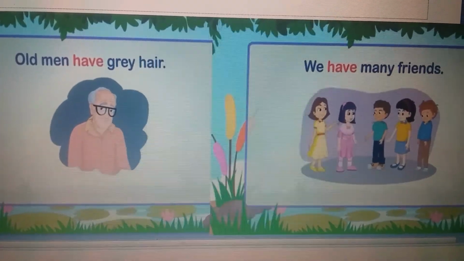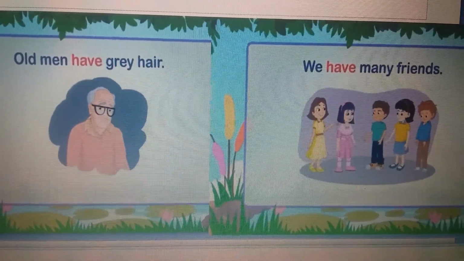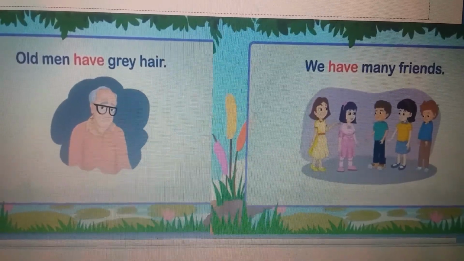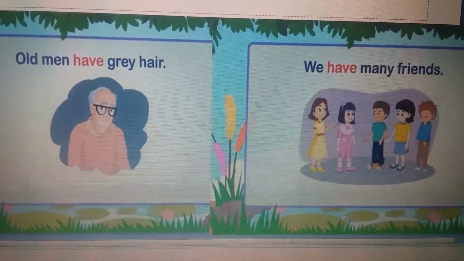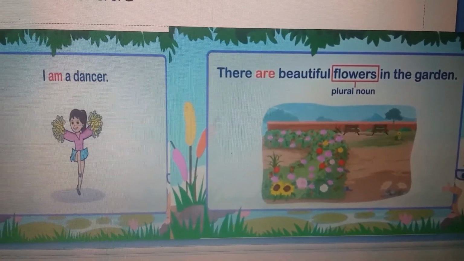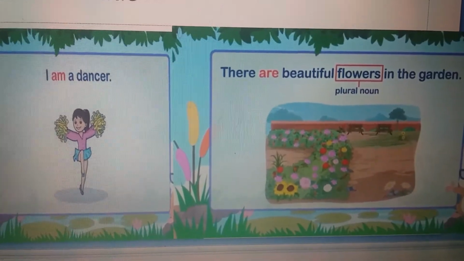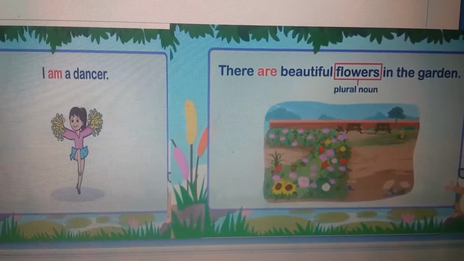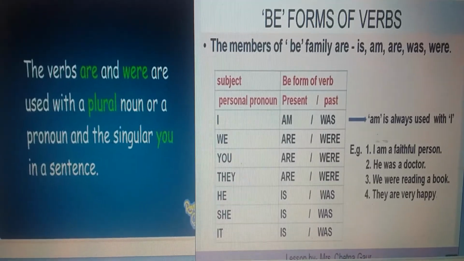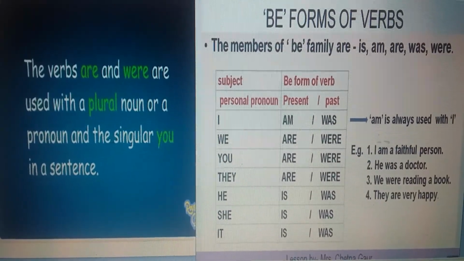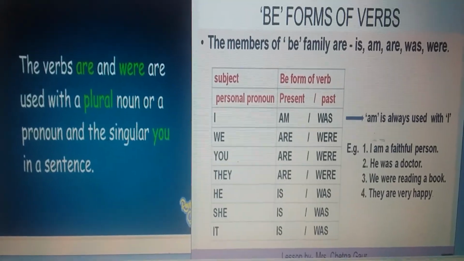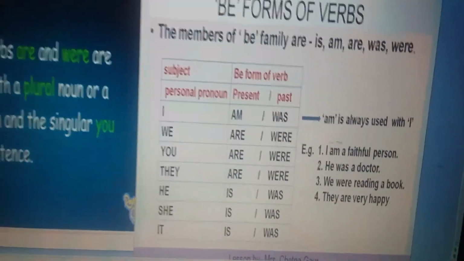See the example. Old men have grey hair. We have many friends. Now have depends on subject, old men and we. Now if the subject is changed, linking verb will be changed. I am a dancer. There are beautiful flowers in the garden. The verbs are and were are used with a plural noun or a pronoun and the singular you in a sentence. You can see the chart.